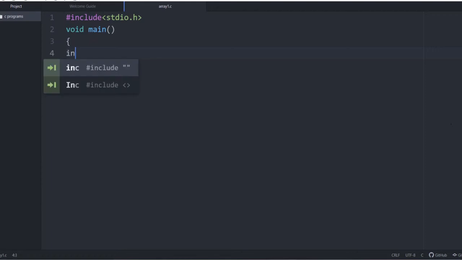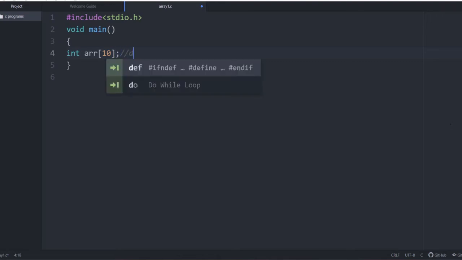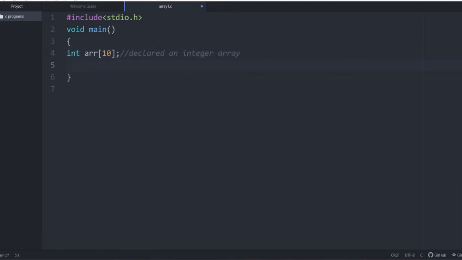So first we need to define. If it is 2 values, we give a, comma, b like that. But here you need 10 values. So you give it as an array, say arr, and size is 10. So now you have declared an integer array. First step is over. Now you need the values from the user.